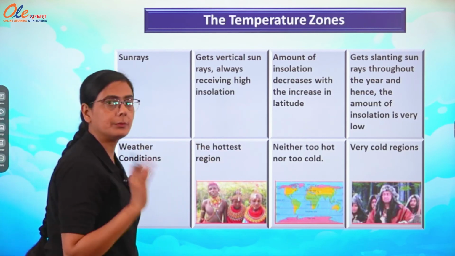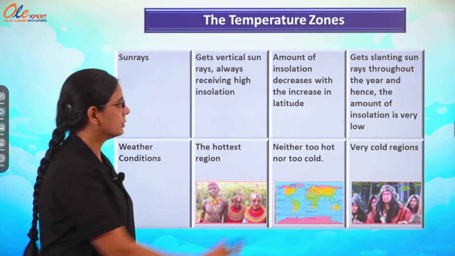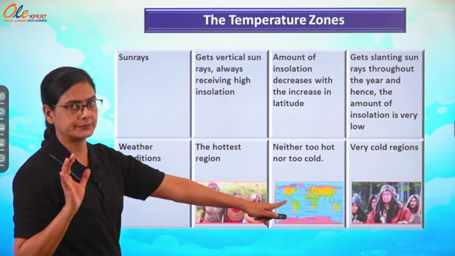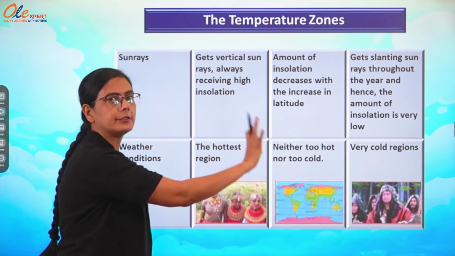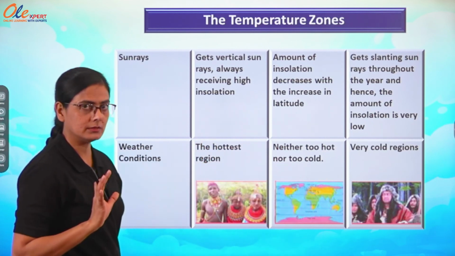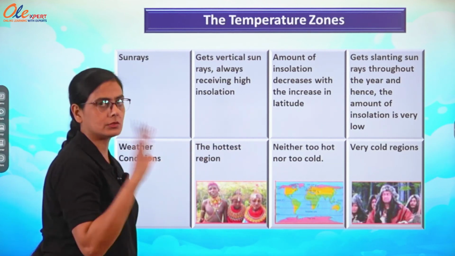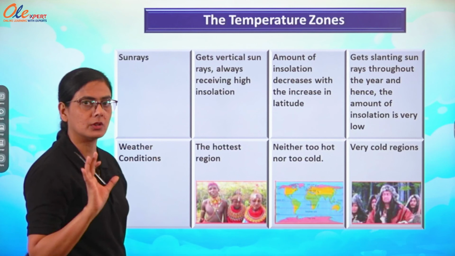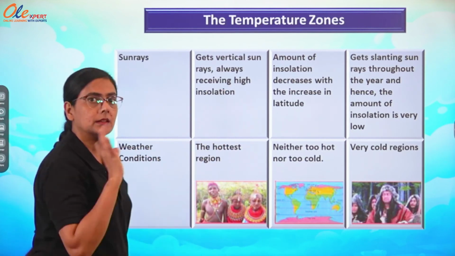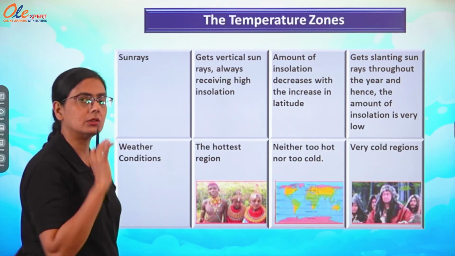The hottest region, with maximum insolation, is the torrid zone. Temperate zone, neither too hot nor too cold, has a moderate climate. Frigid zone is a very cold region, as it is not getting insolation most of the year, so throughout the year it is the coldest place of the earth. You can compare these 3 zones according to the sun rays, weather conditions or location.